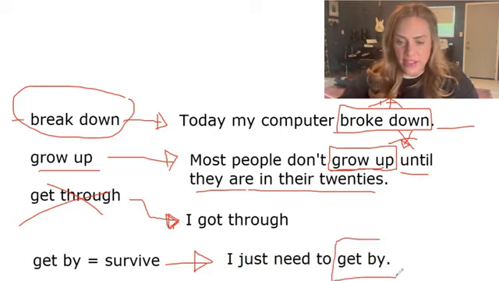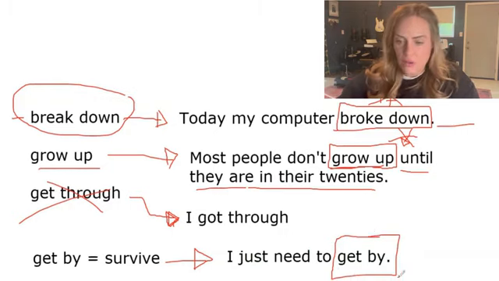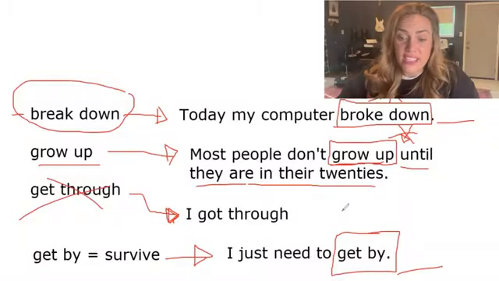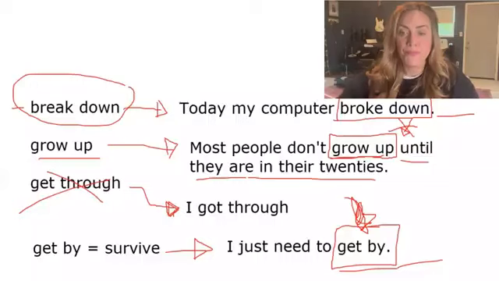Here, get by is a phrasal verb, no object after it. You can't put an object after it. You can't say, I need to get by this semester. Nope. You can't say, I need to get this semester by. Nope. And we don't put anything between a phrasal verb when it's intransitive because there's no object anyway. So those are 3 examples. There's plenty more intransitive phrasal verbs that you can learn about. There's also intransitive phrasal verbs that can also be transitive, and I'm going to make a video on that.